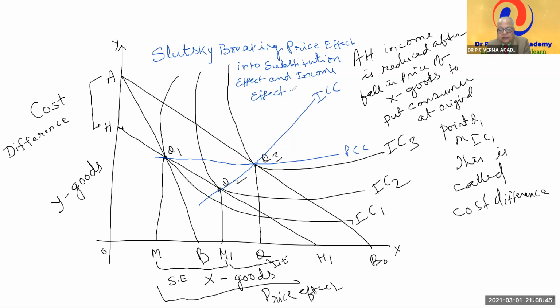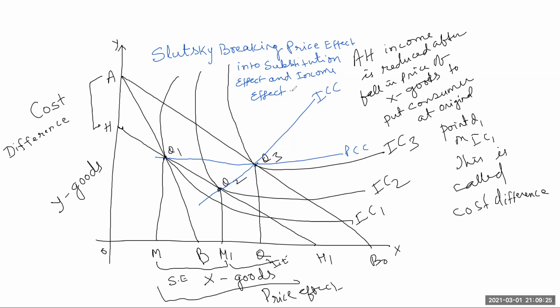But in the Slutsky method, at the tangency point, the original point, the consumer is brought back. And for that, AH income is taken away from the consumer. AH income is reduced after the fall in the price of X, to cancel out the income effect. Even then, the consumer will be facing the substitution effect.